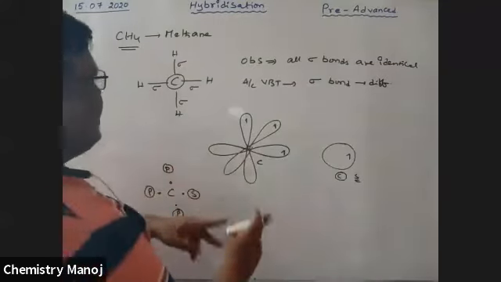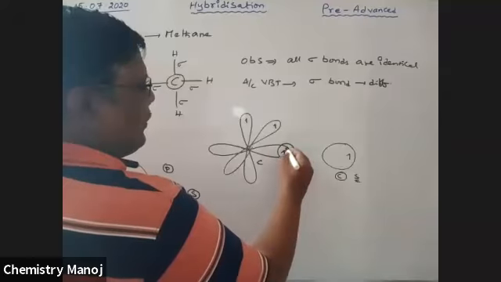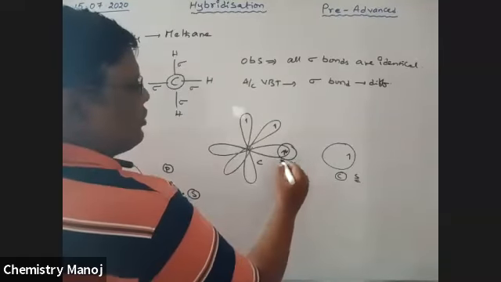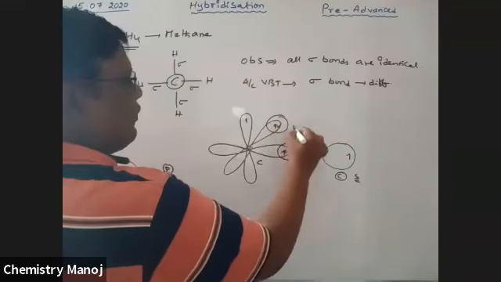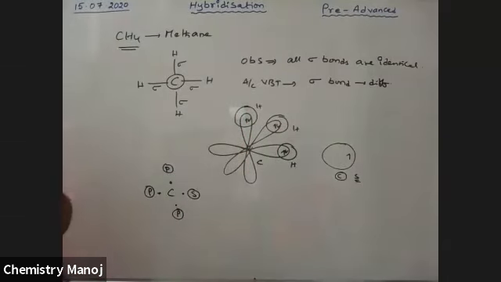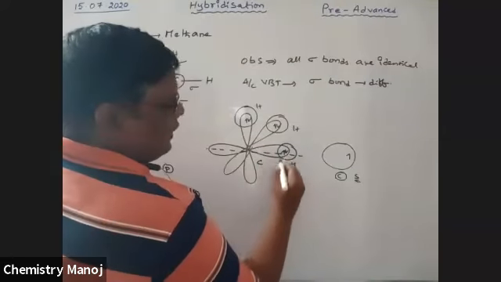Now these 4 orbitals are involved with the s orbitals of hydrogen in linear overlapping. This is the s orbital of hydrogen, this is also an s orbital of hydrogen, and this is an s orbital of hydrogen. There are three bonds; this is the axis, so it is a sigma bond.